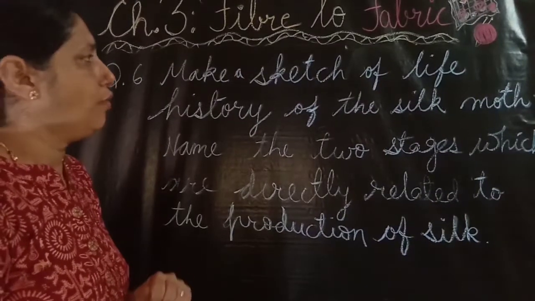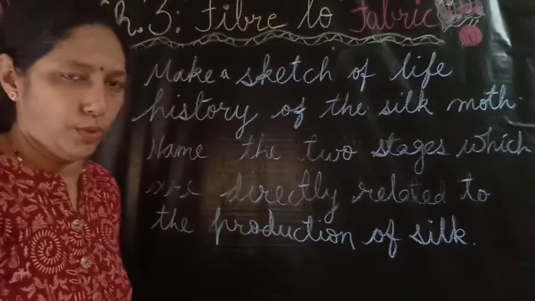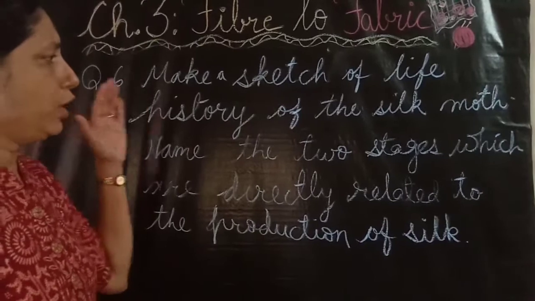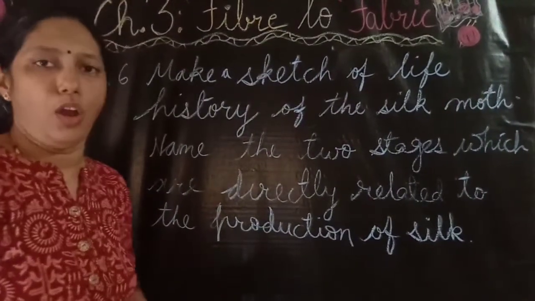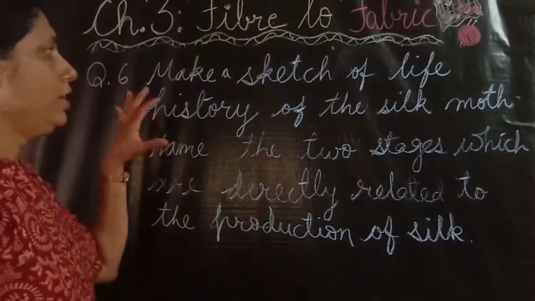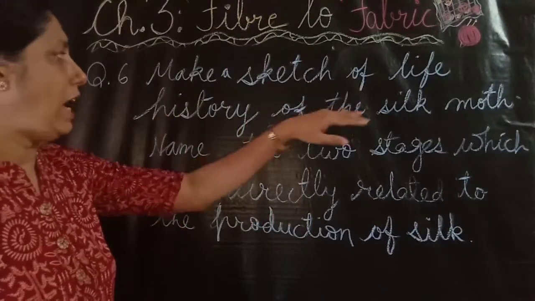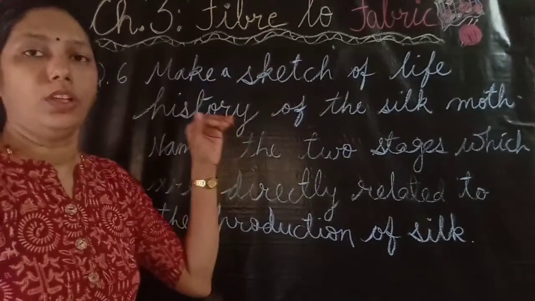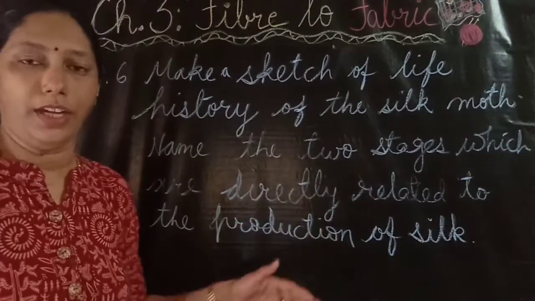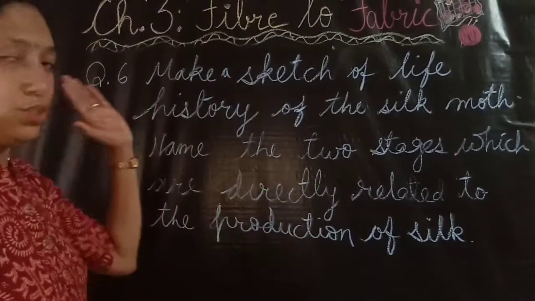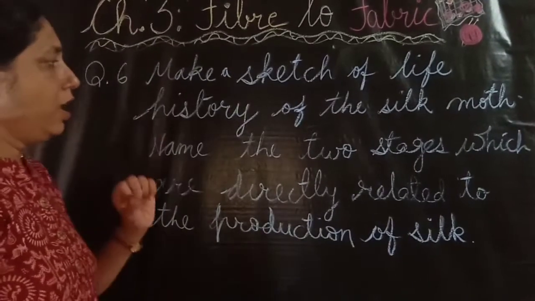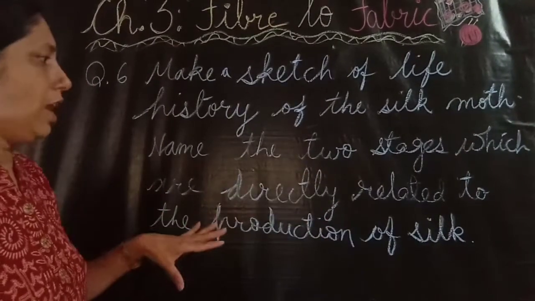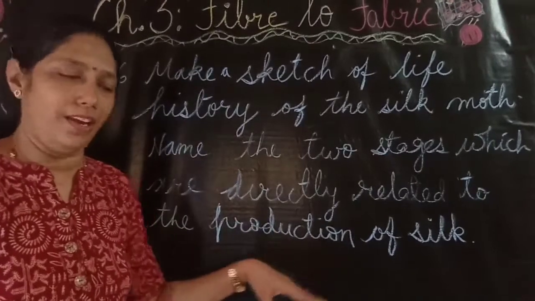Make a sketch of the life history of the silk moth. Name the two stages which are directly related to the production of silk. Now in this, you have to draw the life history of the silk moth. In your homework, you will draw it as it is shown in the image, and then the answer to this question is the two stages which are directly related to the production of silk are: